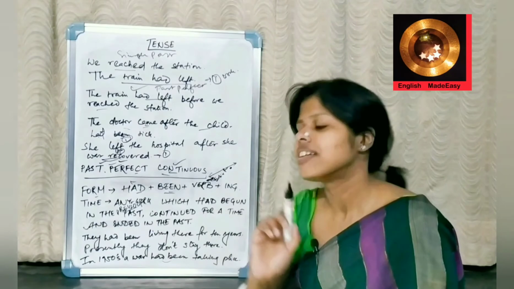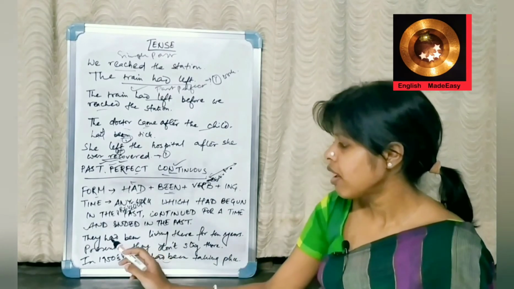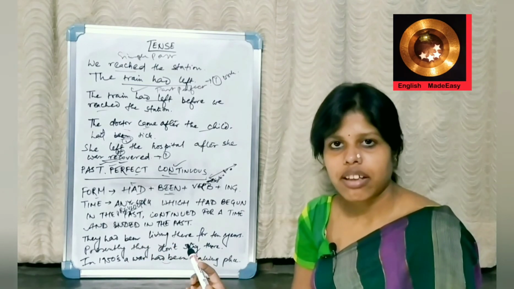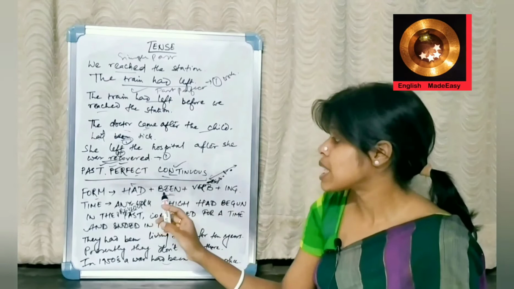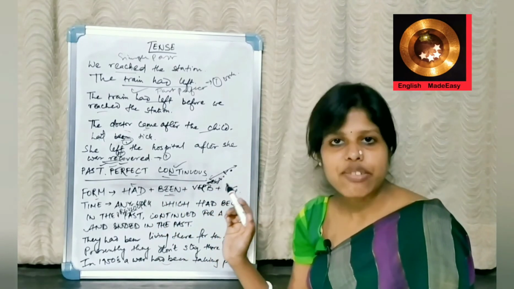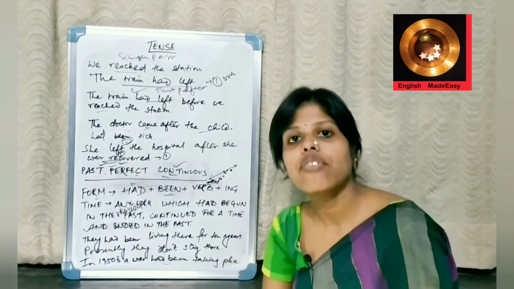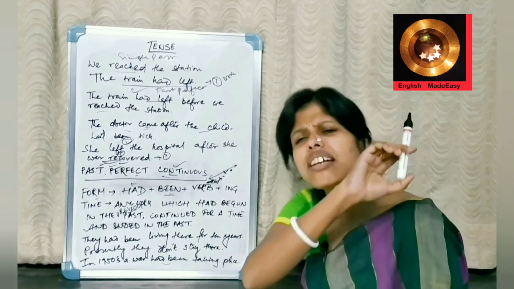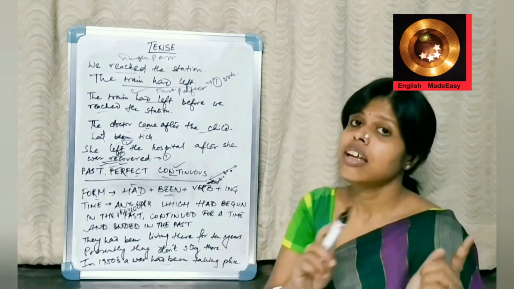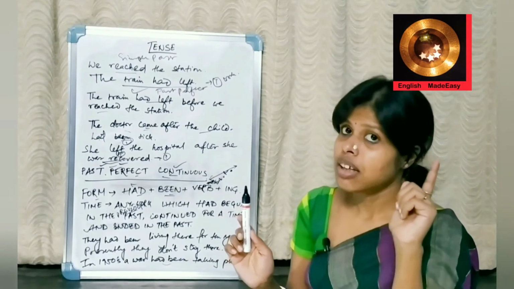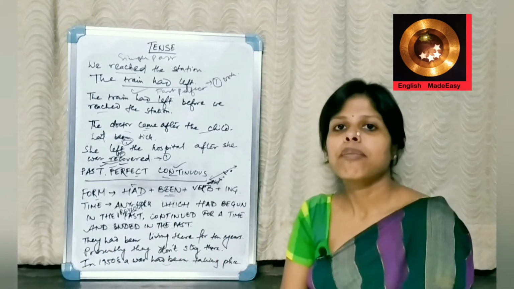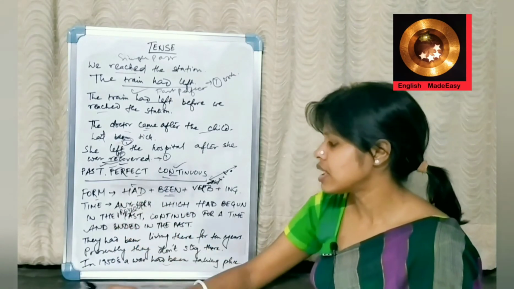time and ended. For an example, they had been living there for 10 years. Presently, they don't stay there. They had been living there. Had plus been plus living. Verb plus ing. Live is the verb, present form of the verb plus ing. They had been living there for 10 years. Earlier they had been living there, but presently they don't live. Any work which had begun earlier, not in the recent past but previous past, happened for a span of time and ended in the past, falls under past perfect continuous.